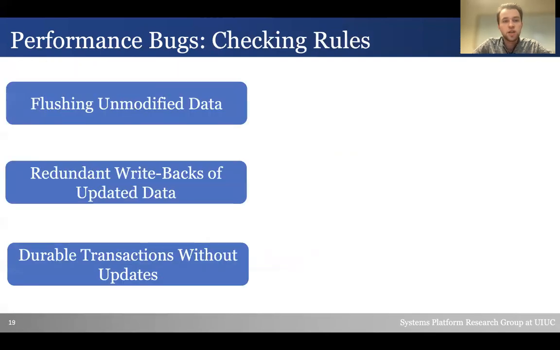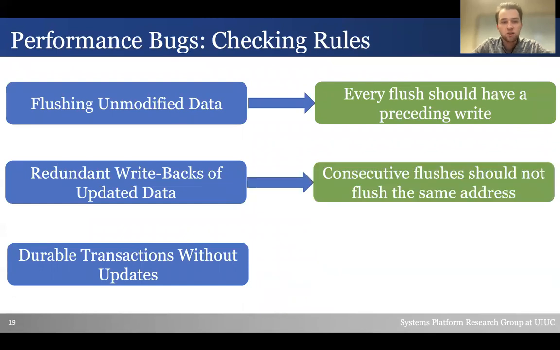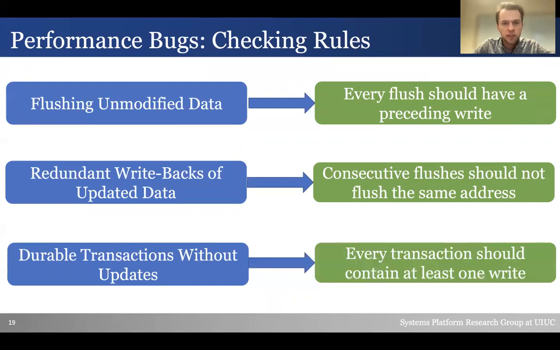Again, we take the examples of performance bugs and transfer them into checking rules that developers can use in order to avoid these types of bugs in their programs. First, if a developer wants to avoid flushing unmodified data, then every flush should have a preceding write. To avoid redundant writebacks of updated data, consecutive flushes should not flush the same address. Finally, to avoid durable transactions without updates, every transaction should contain at least one write.